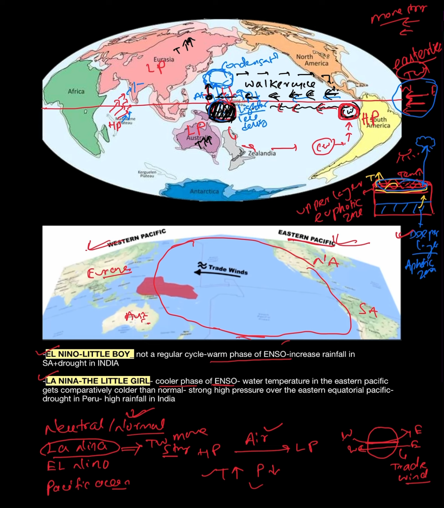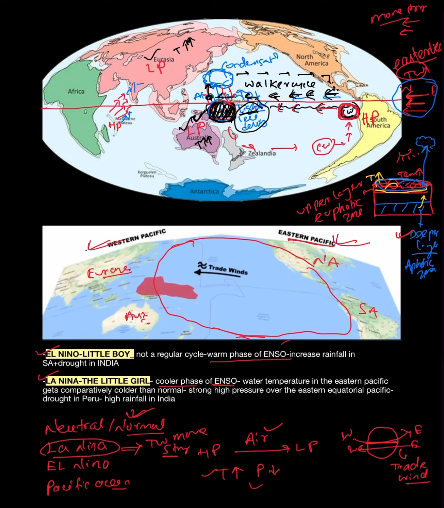That means more low pressure will be created over the Australian part as well as the Eurasian part. The lower the pressure, the lighter the air, so more air will move upward, and there will be more rainfall over the Australian region.